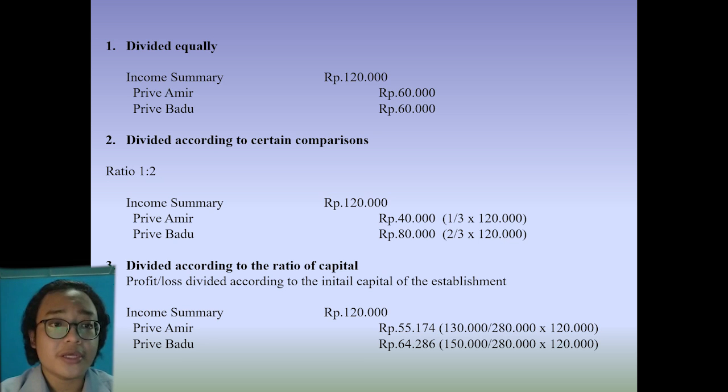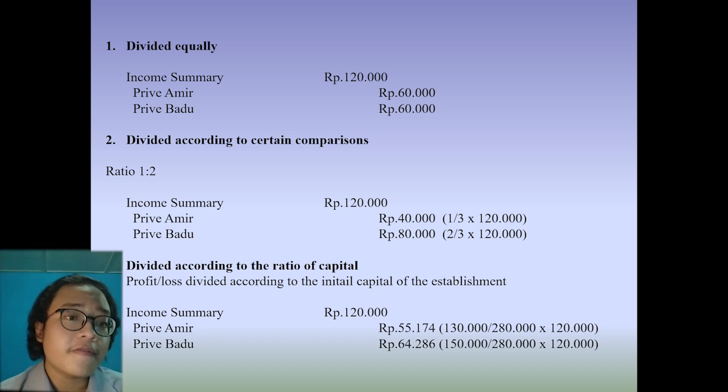First, divide it equally. From the instructions, we know Amir's and Badu's firm's profit is 120,000 rupees. So, the journal is in debit income summary and in credit Prive Amir and Prive Badu. So, how do we get 60,000? 60,000 from 120,000 divided by 2. So, we get 60,000.